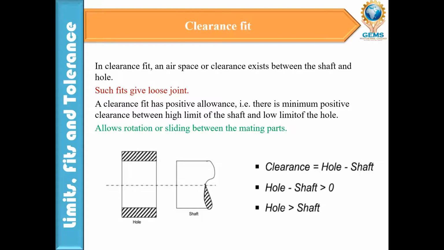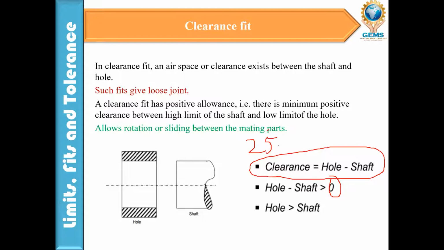Suppose the hole size and shaft size match each other, and there is no clearance, it will be fully tight, right? That's why the clearance is provided between the upper limit of the shaft and the lower limit of the hole. The clearance means the hole minus shaft, right? The hole minus shaft is always greater than 0. So the hole size is bigger than that of the shaft.